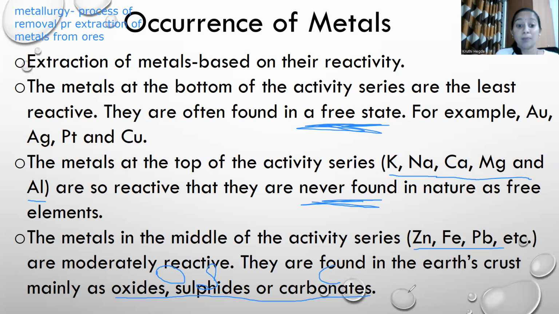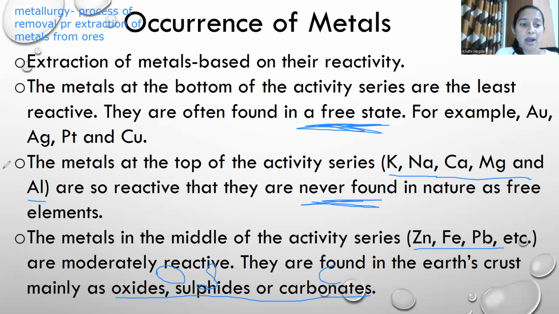So metals in the middle of the reactivity series will exist as oxides, sulfides, or carbonates. Whereas lower order, that is less reactive, free state. Whereas top order, they never exist in free state, always exist as compounds.